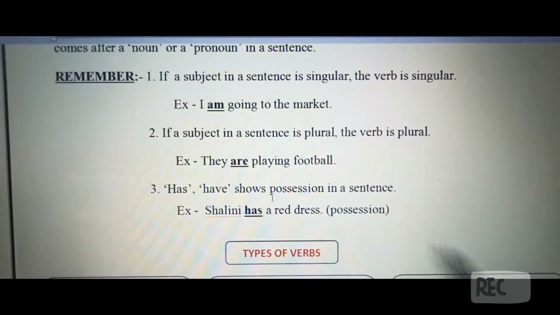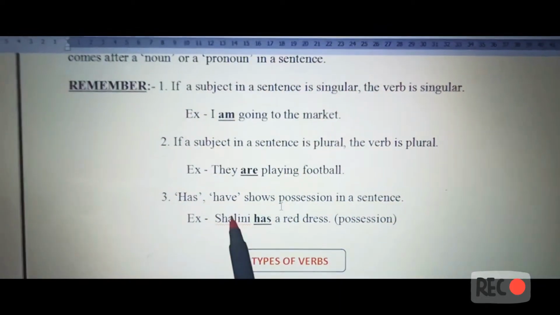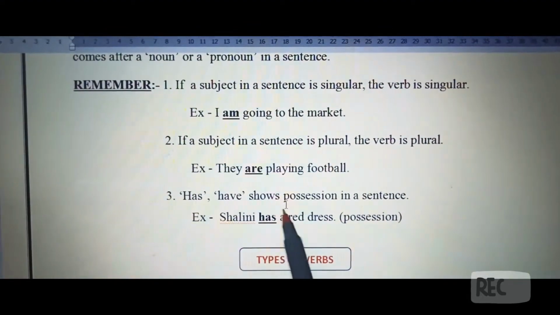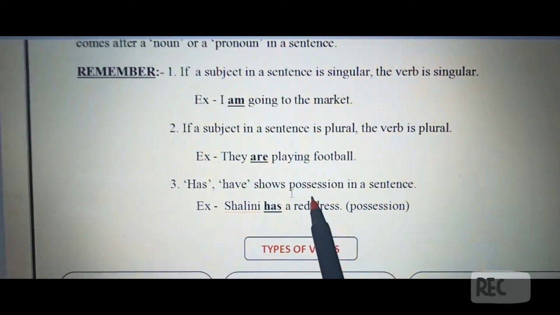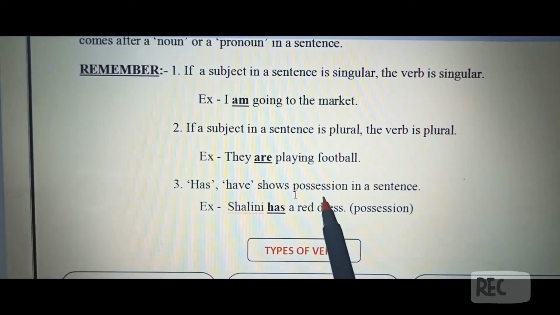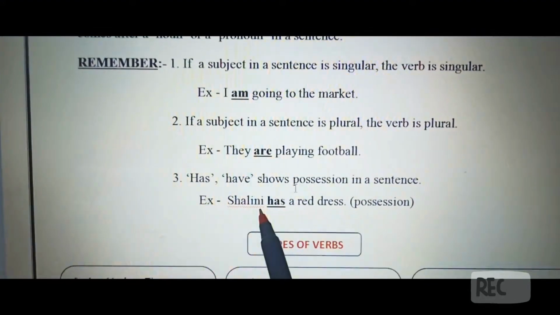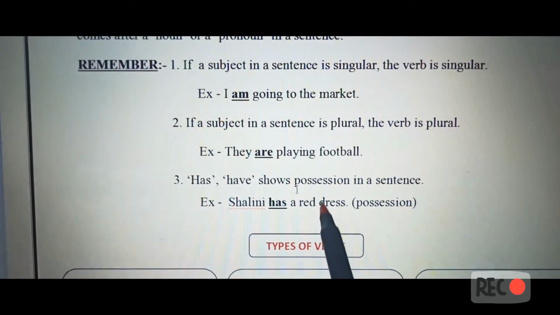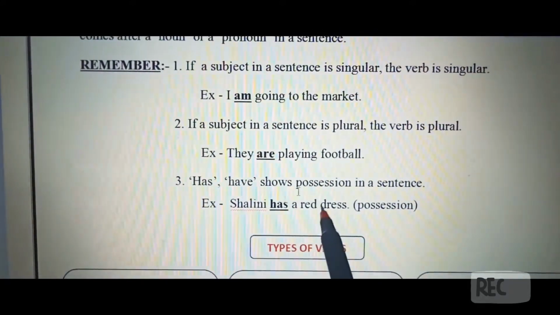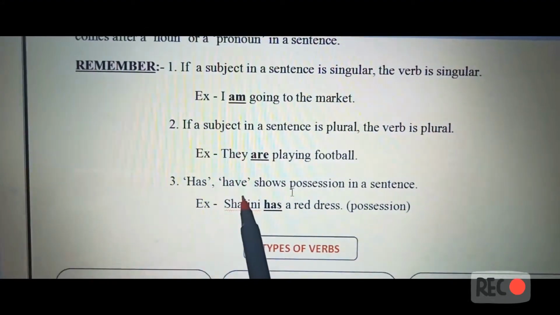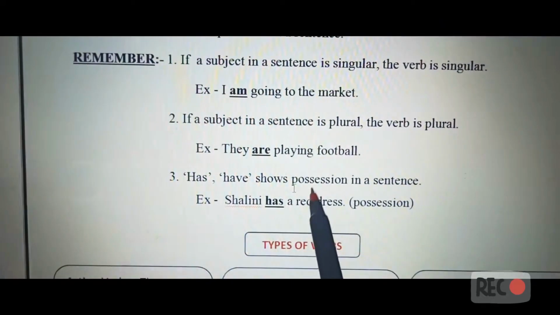Now in the third point, has and have show possession in a sentence. Okay, now what is possession? As we have already read earlier, possession means ownership, belonging, right? That means when something belongs to someone. Example, Shalini has a red dress. So here it shows that the red dress belongs to Shalini. So has and have both are used to show possession in a sentence.